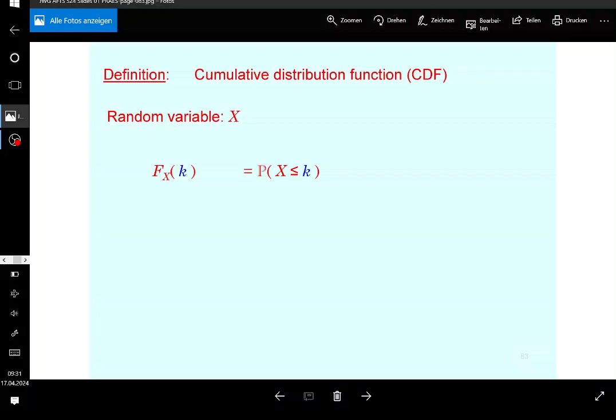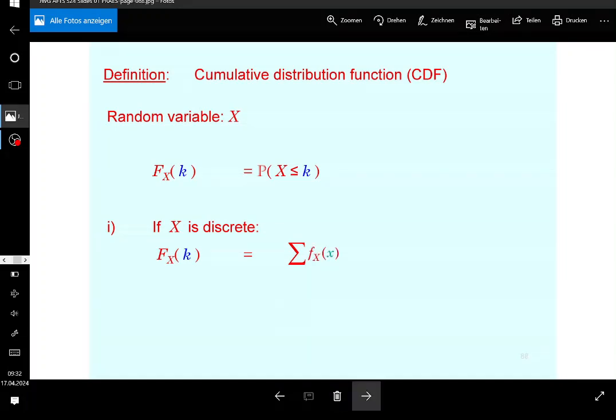And this exists for both discrete as well as continuous random variables. For discrete random variables, as you saw from the previous example, this is going to be at point k the sum of the corresponding probability mass functions, right?